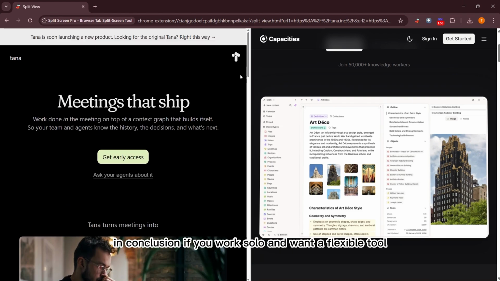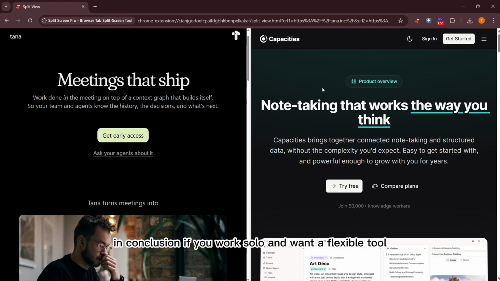In conclusion, if you work solo and want a flexible tool, Tana is a great choice. But if you are part of a team and need to collaborate, Capacities is likely the better fit.